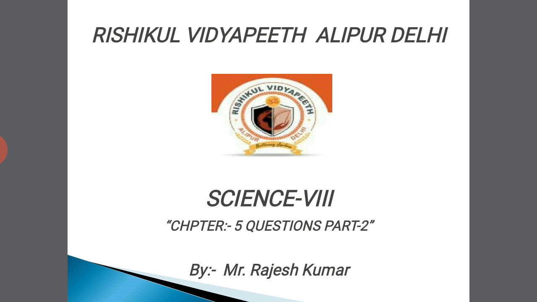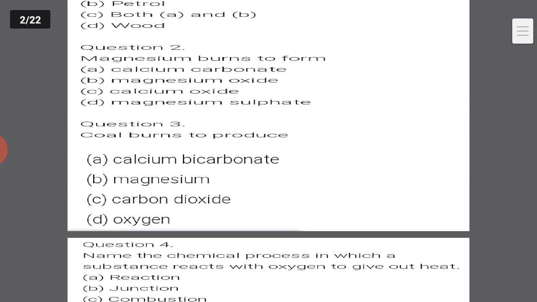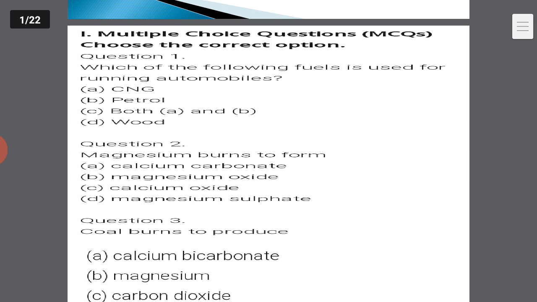So the first question is: which of the following fuels is used for running automobiles? You can see the options: CNG, petrol, both A and B, and wood. This question's answer is both, because we are using CNG also these days as a fuel, and petrol also. So option C will be the correct answer.